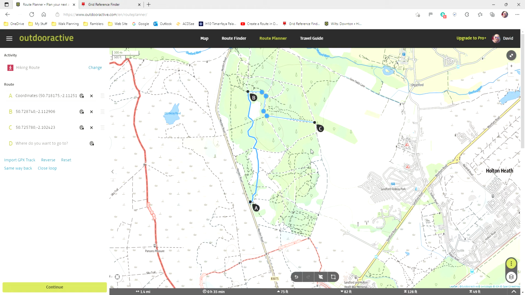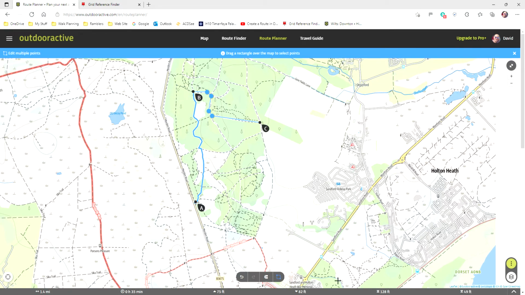But it's a bit clumsy, so I'm going to go back to using the magnet, and I'm just going to get rid of those points because I don't like them too much. So I can go here to the multiple point selection tool. You see I've got a new crosshairs, and I'm going to drag across those and delete them. Okay. Now I have to switch that tool off again.